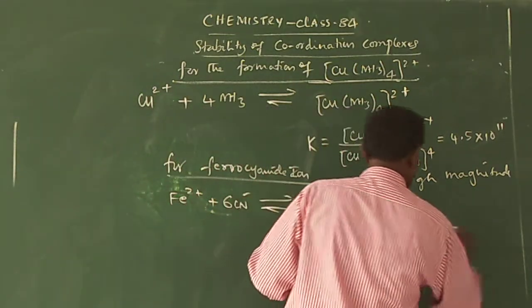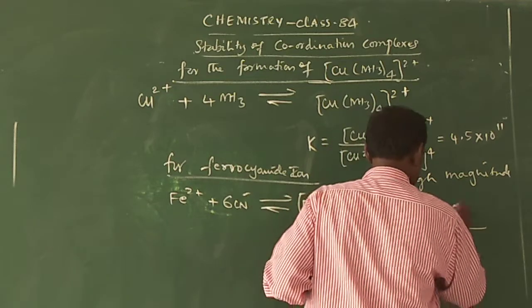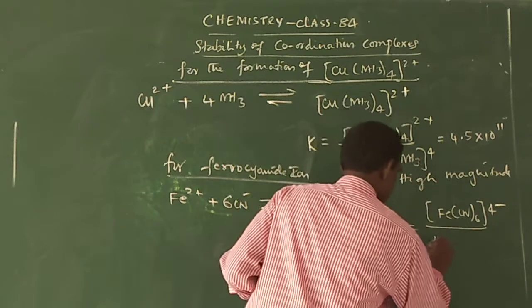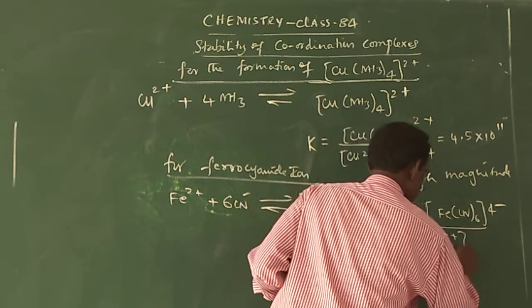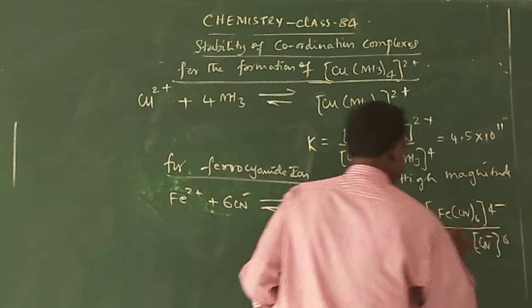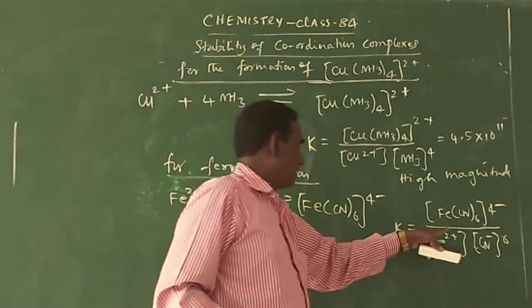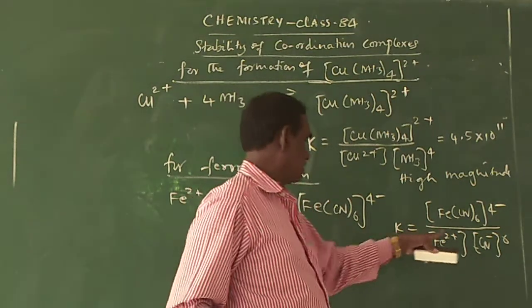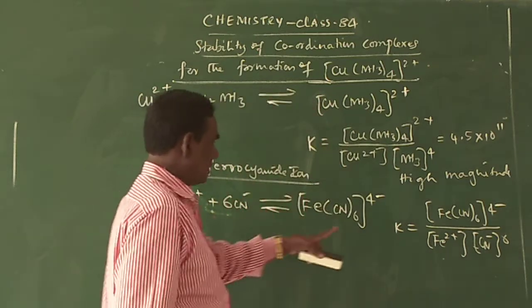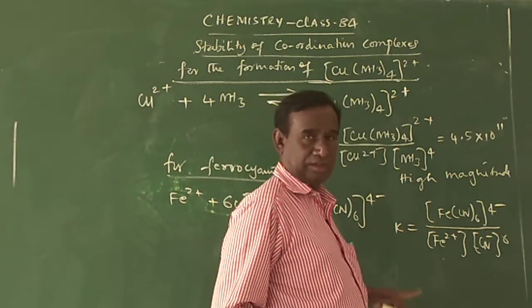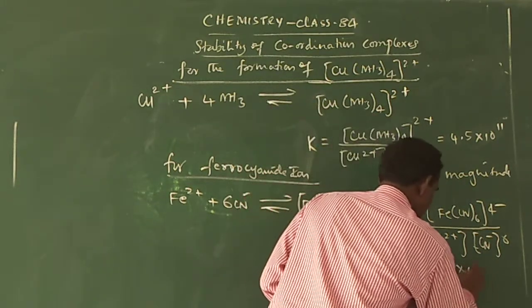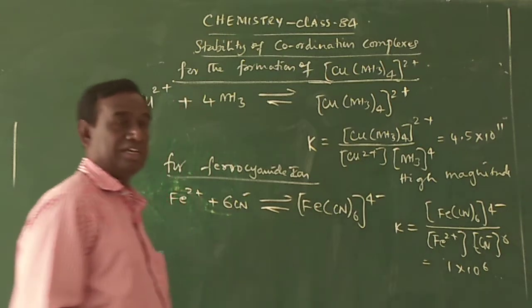K is equal to the concentration of [FeCl6]4- divided by the concentration of Fe2+ into the concentration of Cl- to the power of 6. This value is very high, equal to 1 into 10 power 6.